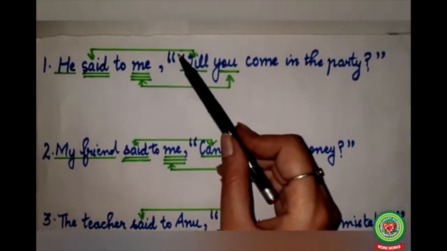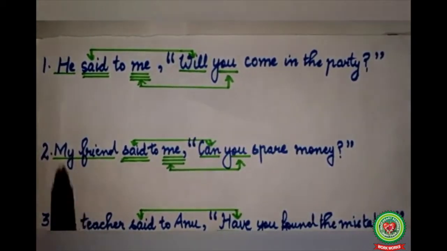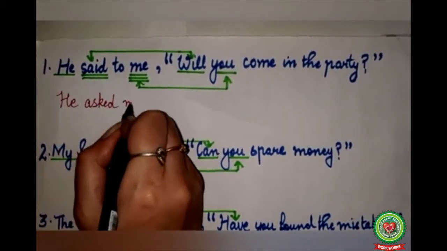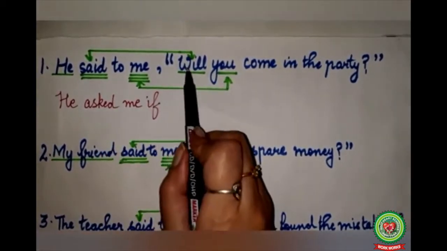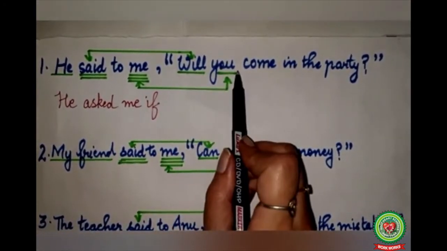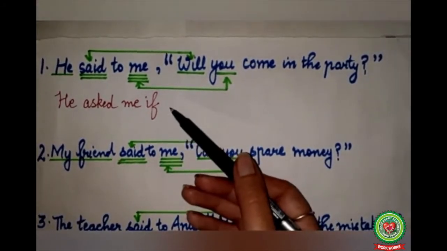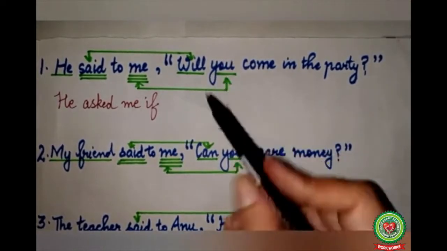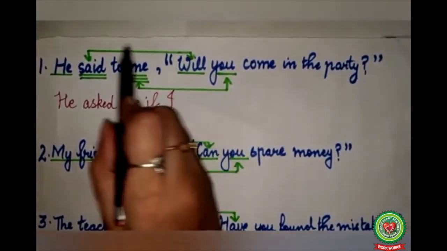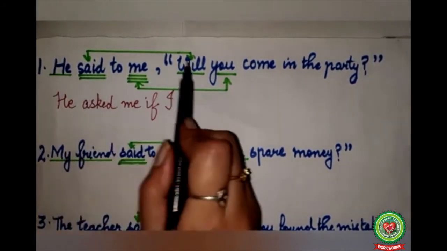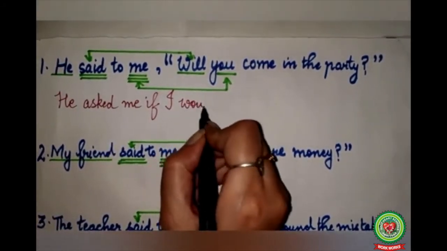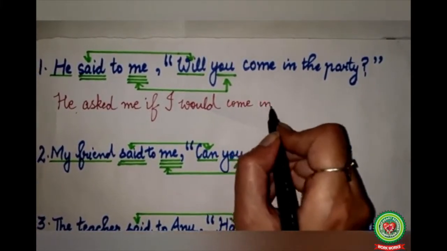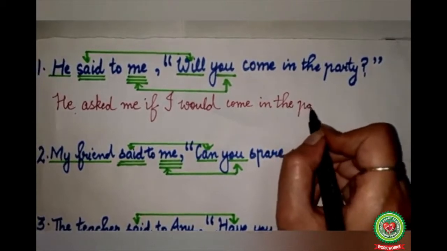Now here the comma and inverted commas will be replaced by if. So the answer will become, he asked me if. Now will is a helping verb and you is your subject, but in assertive sentences first we have to write the subject. So here you refers to me, so you will be replaced by I. Will refers to said, and said is a past form of the verb, so will change into would. So our answer will become, he asked me if I would come in the party. At the end, full stop.